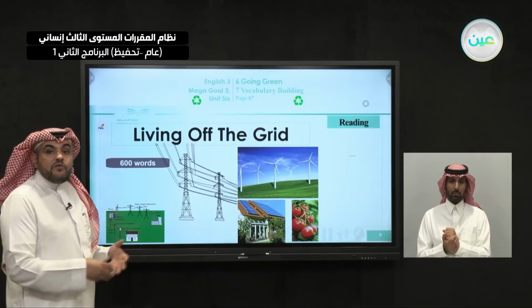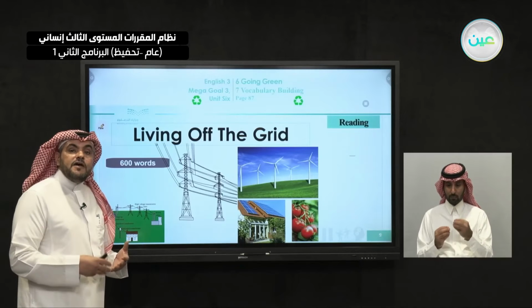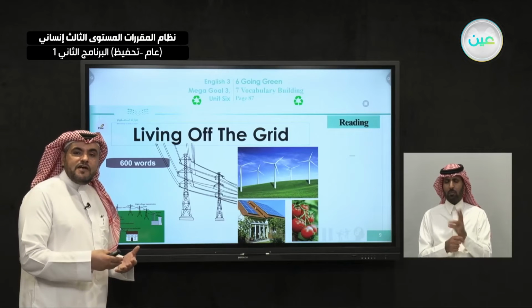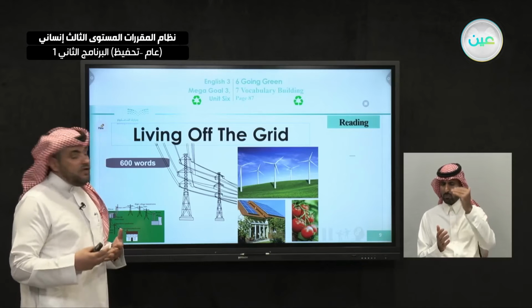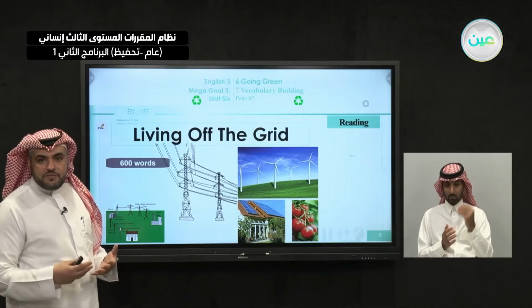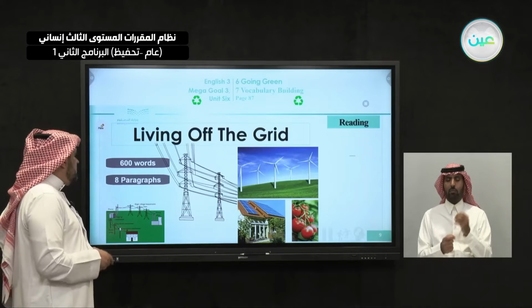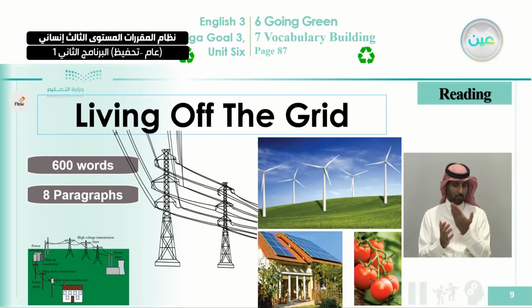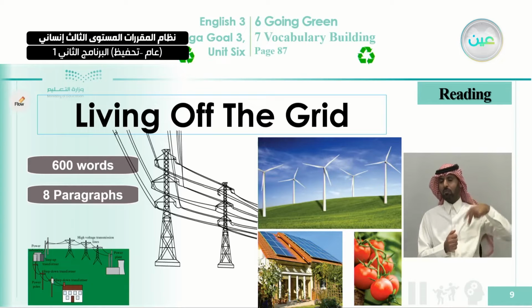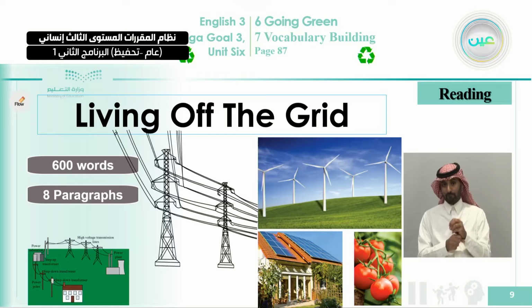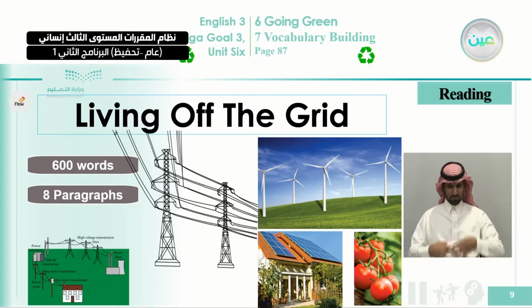So now you read, and you will also get the use of this reading by knowing how the writer has divided his paragraphs, and how he divided his ideas into these paragraphs. This is what you are going to learn, inshallah, in this reading. Also, you need to know how many paragraphs this passage is divided into. So it is divided into 8 paragraphs. Now that you know it is 8 paragraphs, you certainly know that the first one, paragraph number 1, is an introduction. Paragraph number 2 is a body. Up to 7, they are called body paragraphs. The last one is considered a conclusion.